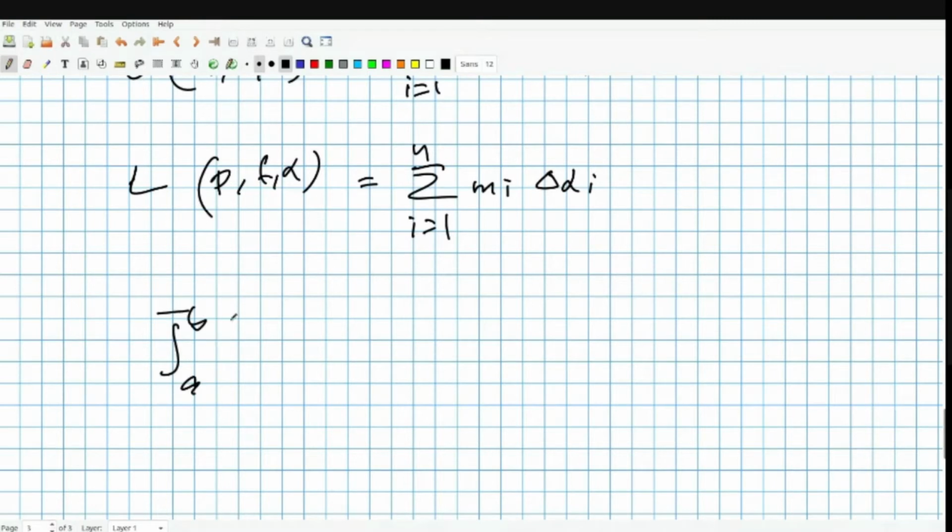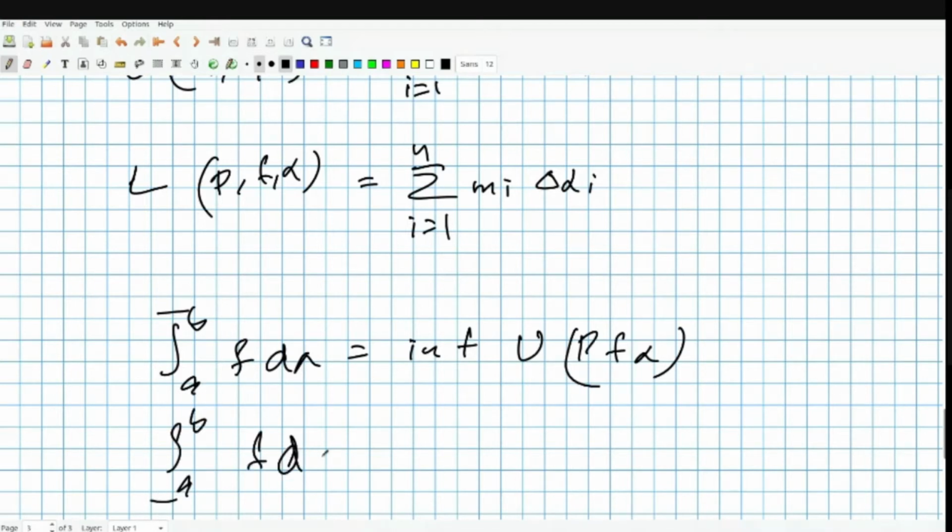Integral from a to b of f d alpha is the infimum of U(P, f, alpha), and the integral from a to b, lower sum with respect to alpha, is the supremum of L(P, f, alpha).